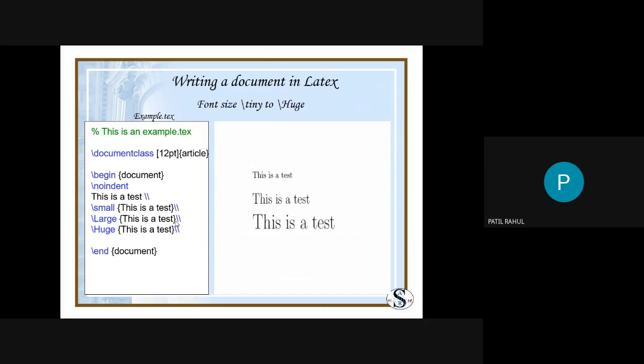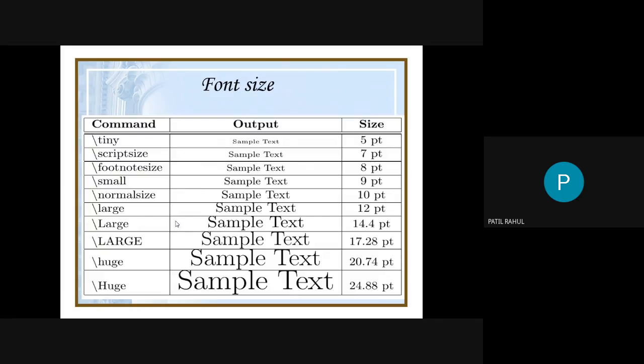Next part is the font size. If you want to increase the size of the font, then you can use these commands: slash small, slash large, or slash huge. So these are the commands for increasing or decreasing the size of the font. This is one more command: slash tiny means a very small size of font, and slash huge is the large size of the font, which is 24.88 points.